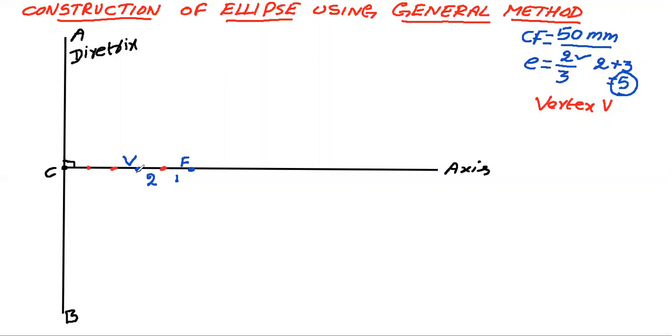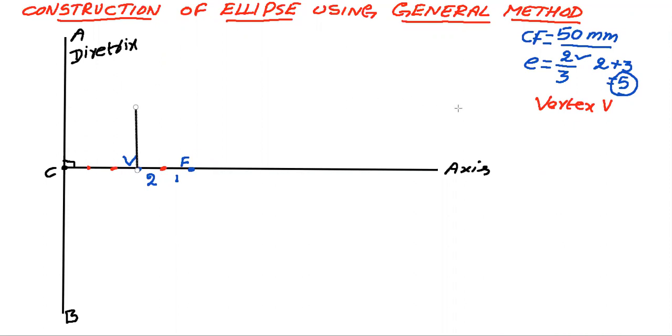So how do you locate the vertex? Again, check the numerator in the eccentricity. Count so many parts from the focus, and after so many parts from the focus, locate V, the vertex. So here the numerator is 2, so count 2 parts from the focus and locate vertex V here. Okay, that is the next step. Then once you locate the vertex, draw a vertical line at the vertex.